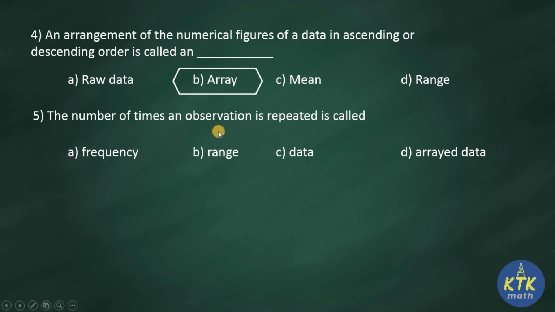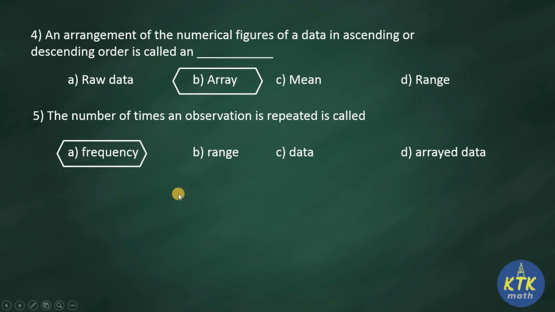See children, when you are listening to this video, without skipping you should watch the video fully from the beginning till the end. But whenever a question appears, you can pause the video, identify the answer by yourself, and then you can check the answer by resuming the video. Okay, so question number 5, the answer is frequency. We know frequency is nothing but the number of times a particular observation is repeated.